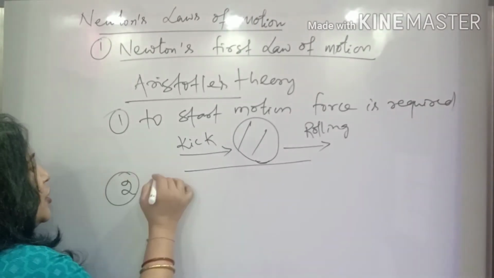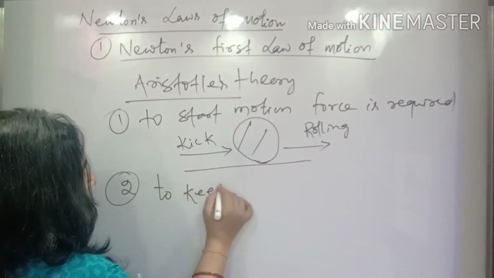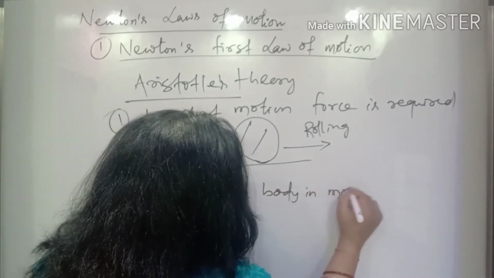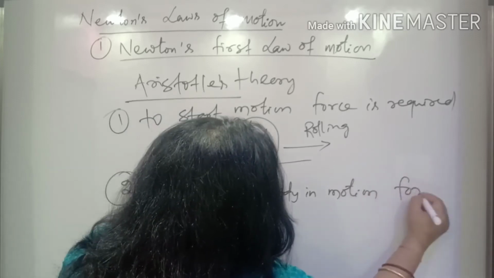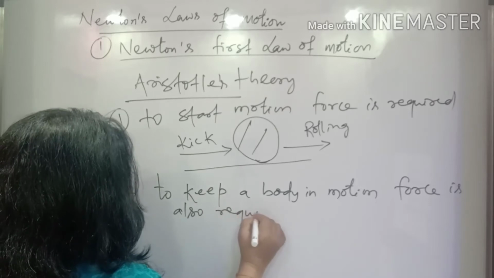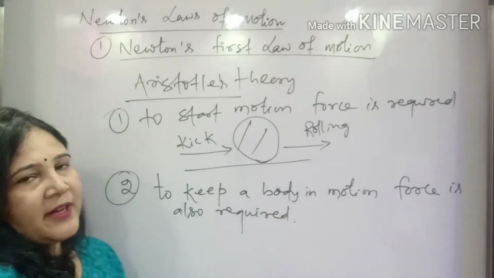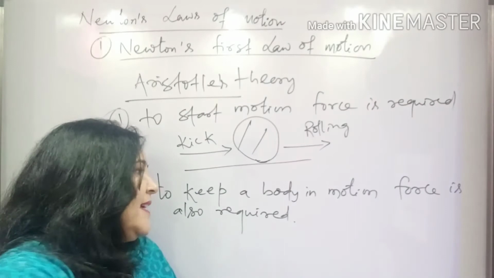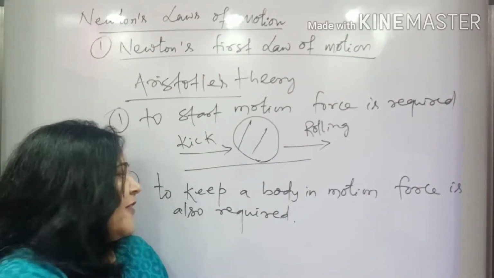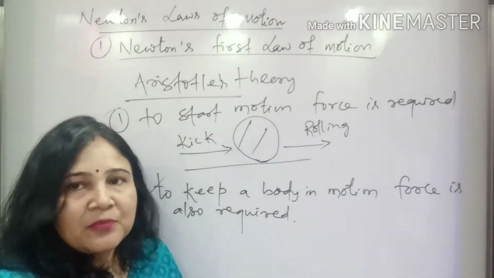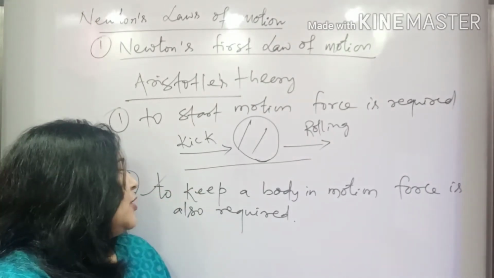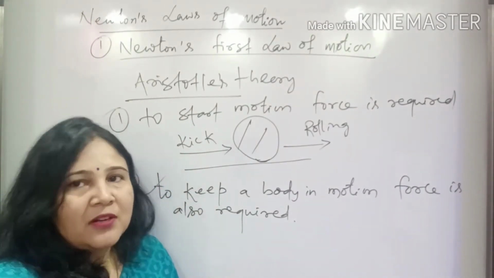The second thing is that to keep a body in motion, force is also required. Now why did he say that? If you look at anything in your neighborhood, you can find this to be correct. You can feel it to be correct. But whether it is correct or not, we'll say later on. So to keep a body in motion, force is required.